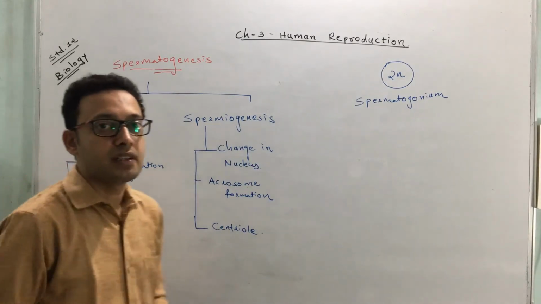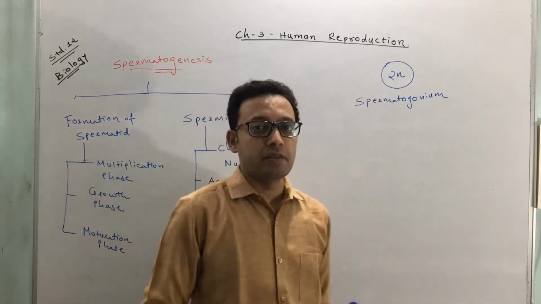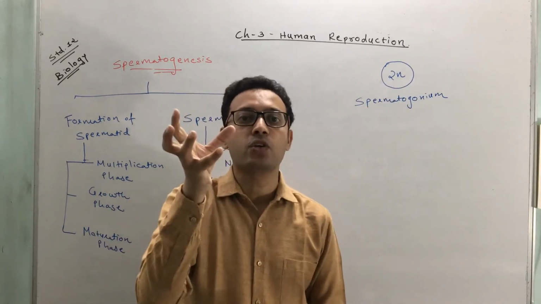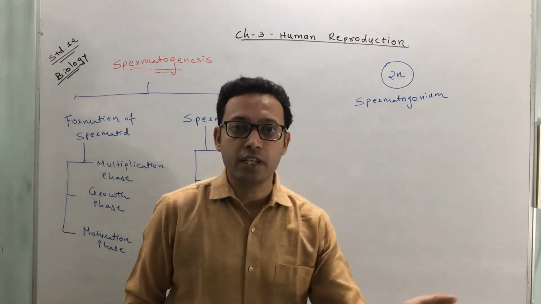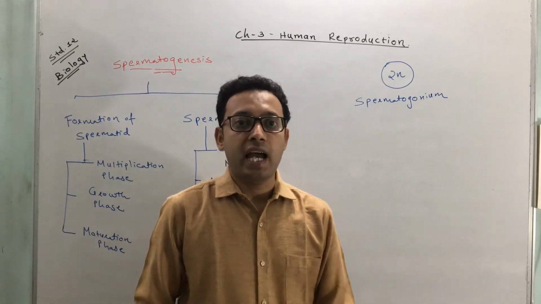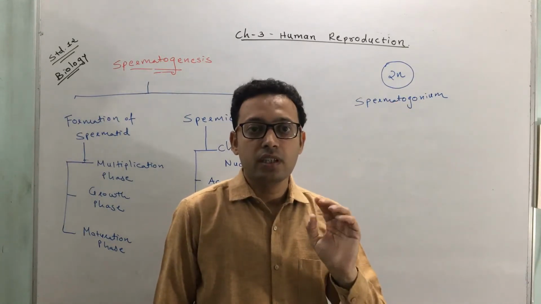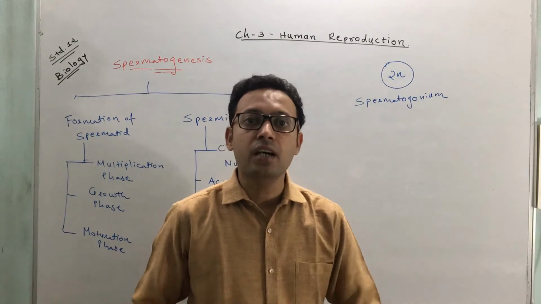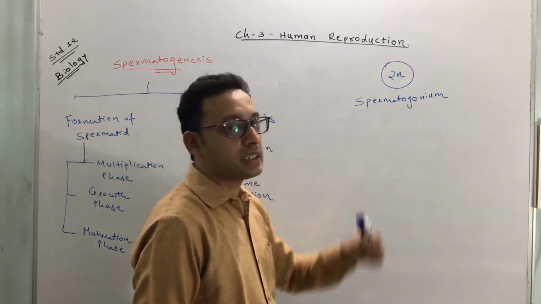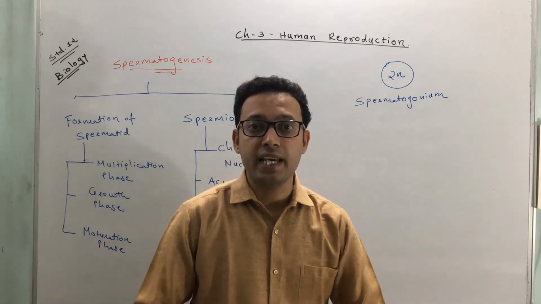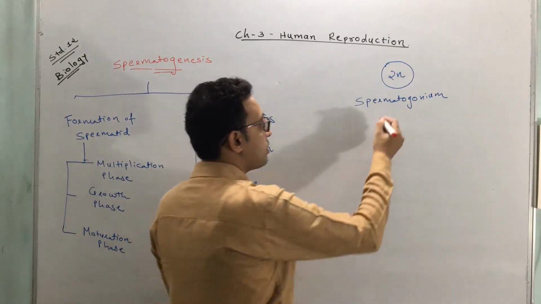Starting with the first phase, multiplication. The name itself suggests multiply. I have just shown one spermatogonium. When there are many, they are called spermatogonia. The singular is spermatogonium, and the plural is spermatogonia. I am telling you the process with the example of one spermatogonium, but the same thing happens to the other spermatogonia present in the seminiferous tubule. So here the first step starts. It is called multiplication, which means the cell divides and multiplies.